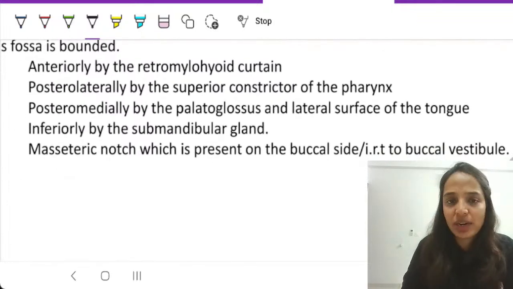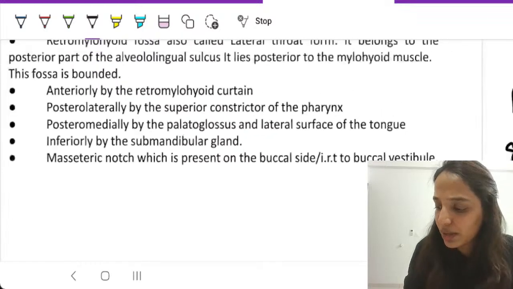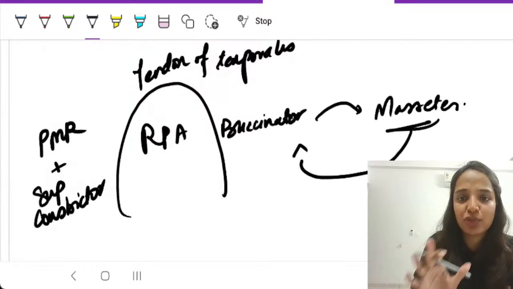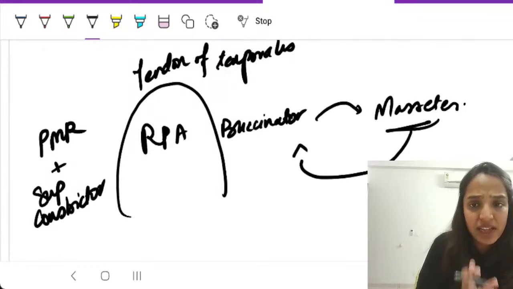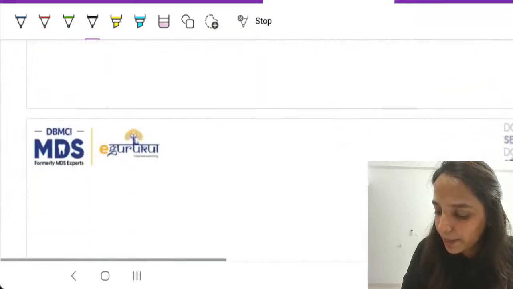Anteriorly, posterolaterally you will have the superior constrictor, that is on the medial side only as such. And these are the attachments of the pad area as well as the structures lying in that region. Very important topic. Never make a mistake in this particular area.